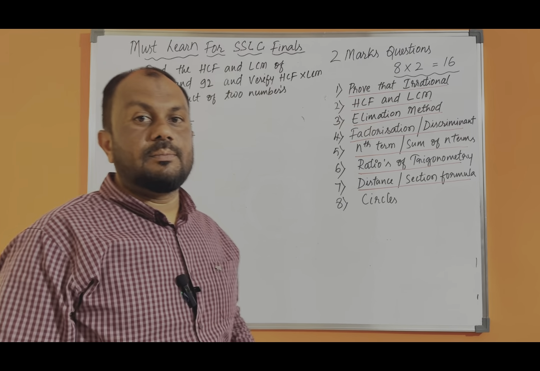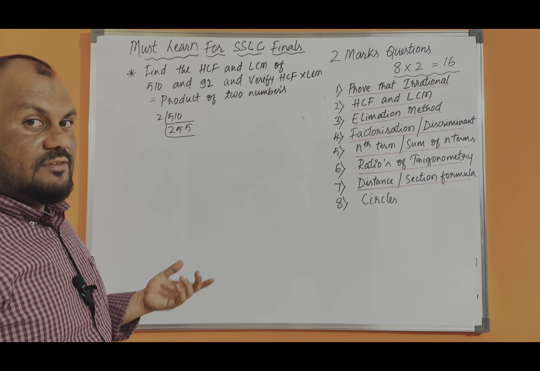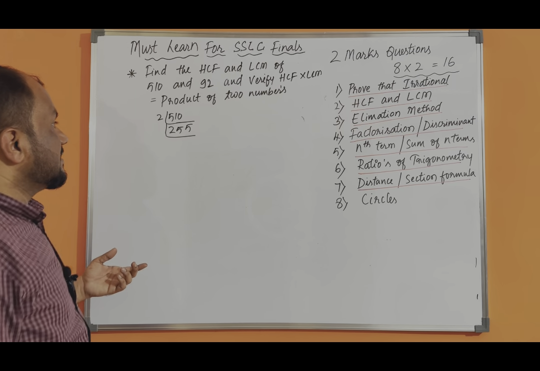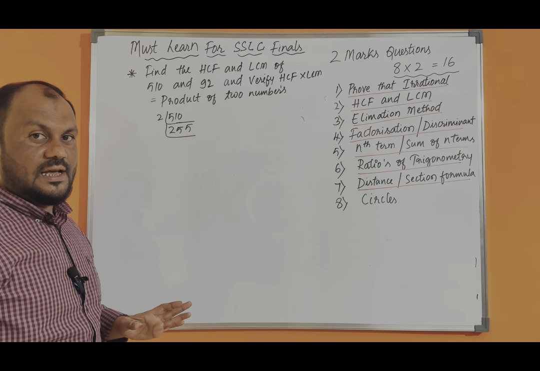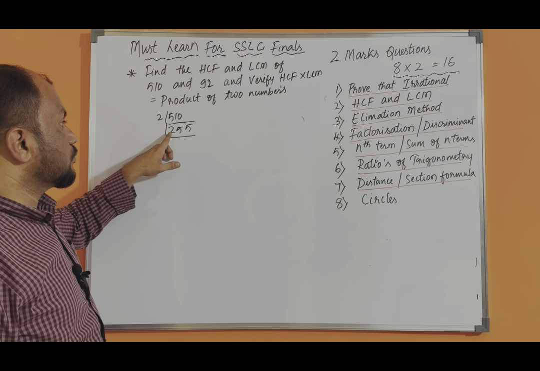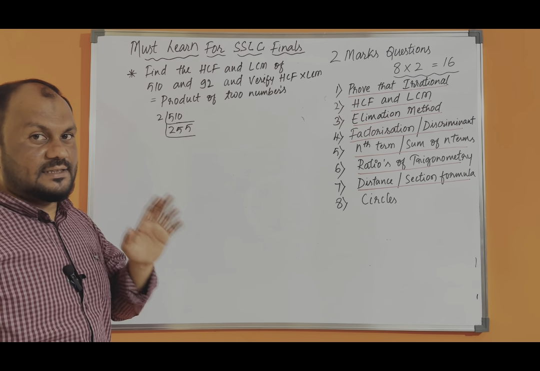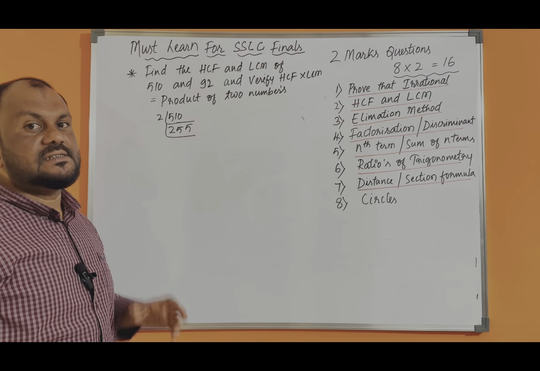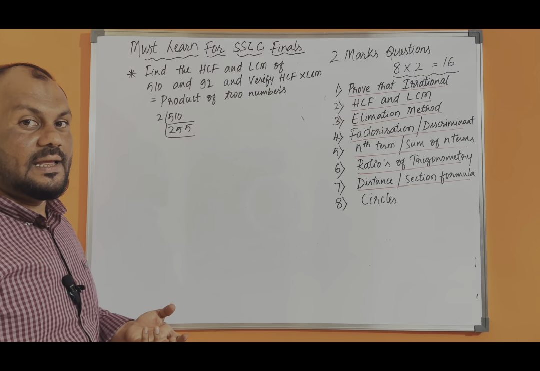This is not divisible by 2 because it is not an even number. Now check whether it is divisible by 3. The easiest way to identify whether it is divisible by 3 or not is to add the digits. 2 plus 5 plus 5, you get 12. Does 12 fall in the 3 table? Yes. So it is divisible by 3.